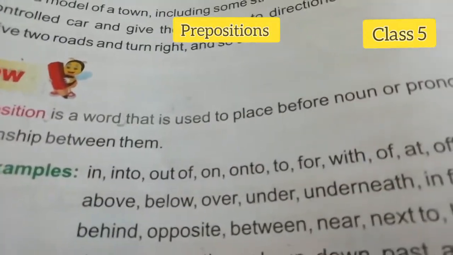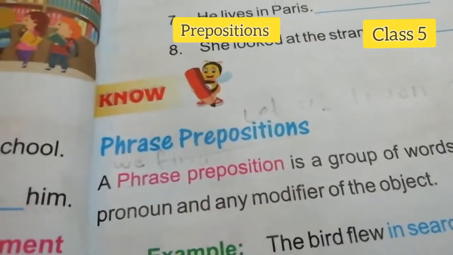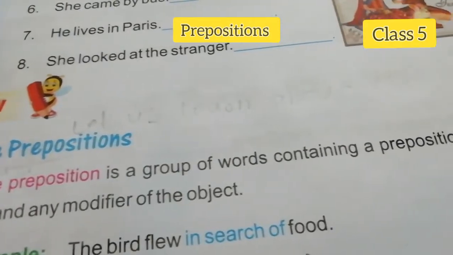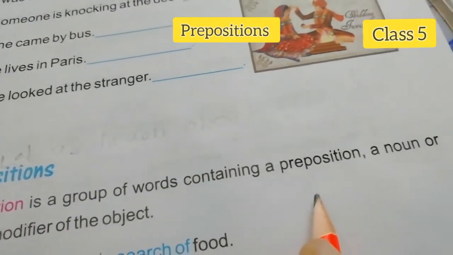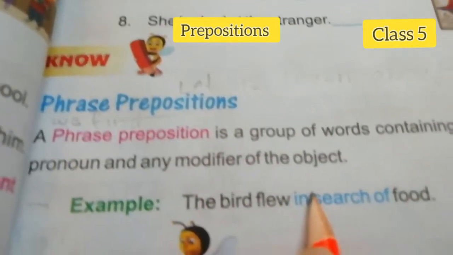And then what did we learn in this chapter? Yes, we learned phrase prepositions, right? Phrase prepositions means what? It is a group of words containing a preposition, a noun or pronoun, and any modifier of the object.